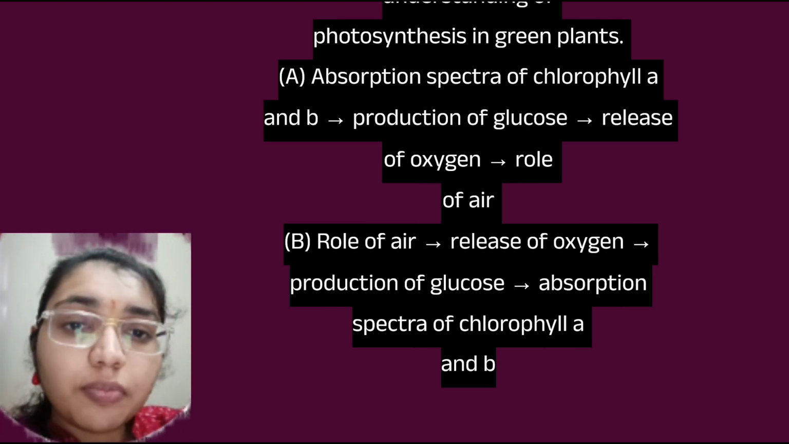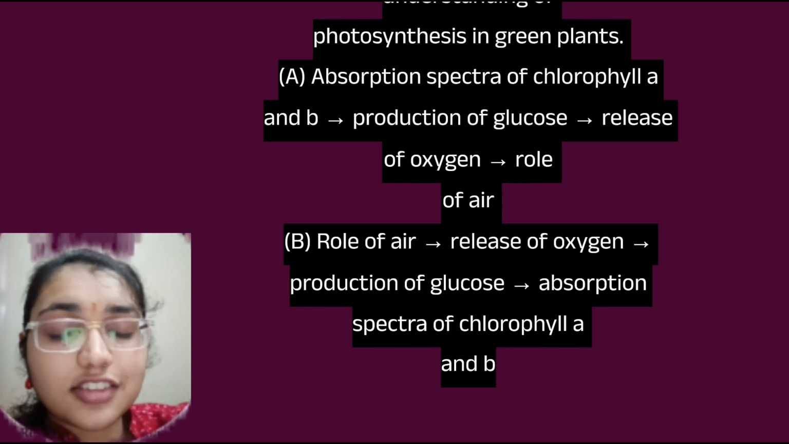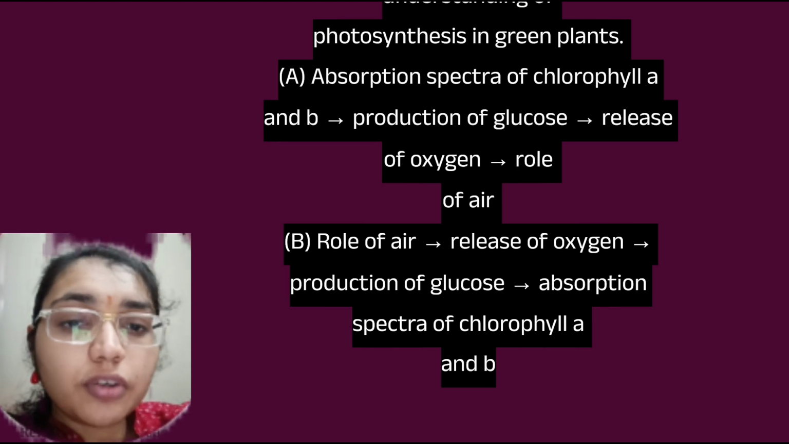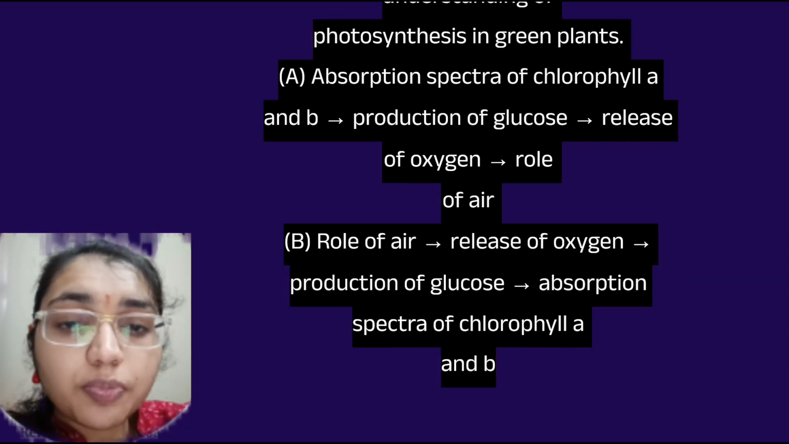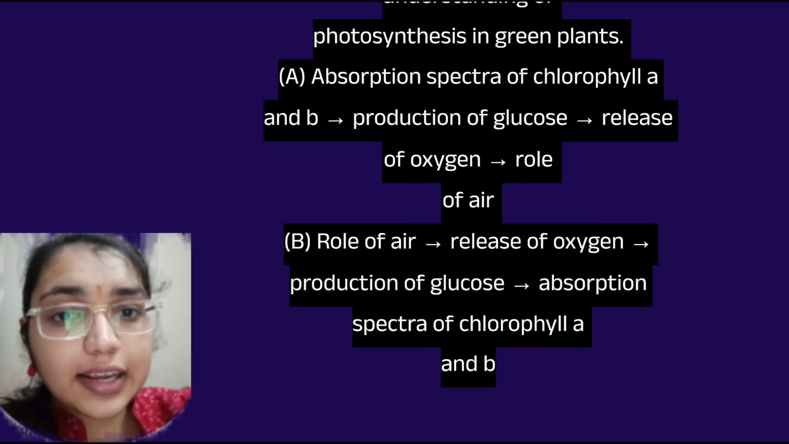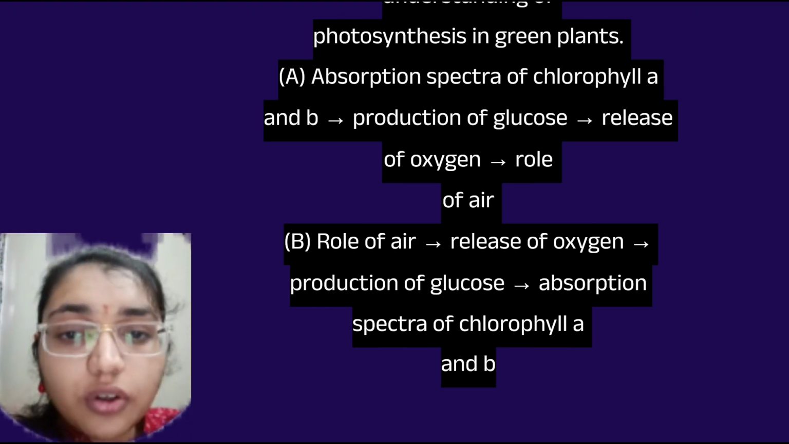absorption spectrum, and the production of glucose was given by Sachs in 1854, who provided the first evidence that glucose is produced as plants grow and stored as starch, whereas the last one, that is the absorption spectrum of chloroplast, was given by Engelmann in 1843. From 1909, splitting the light into the spectral components and describing the action of absorption spectrum of chlorophyll A and chlorophyll B. So we will go with option B.